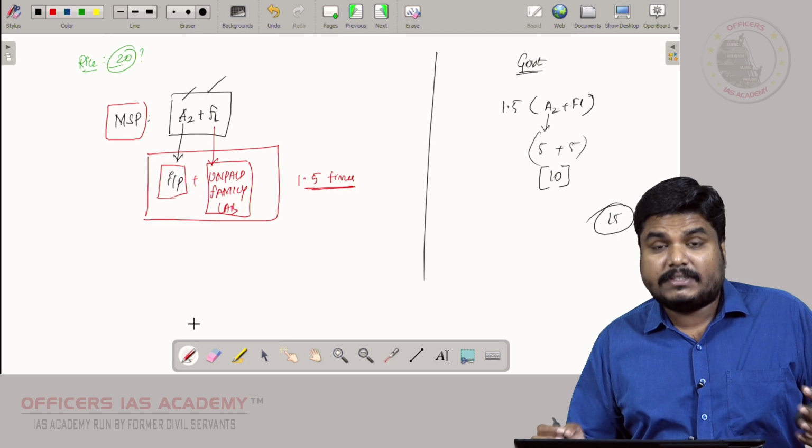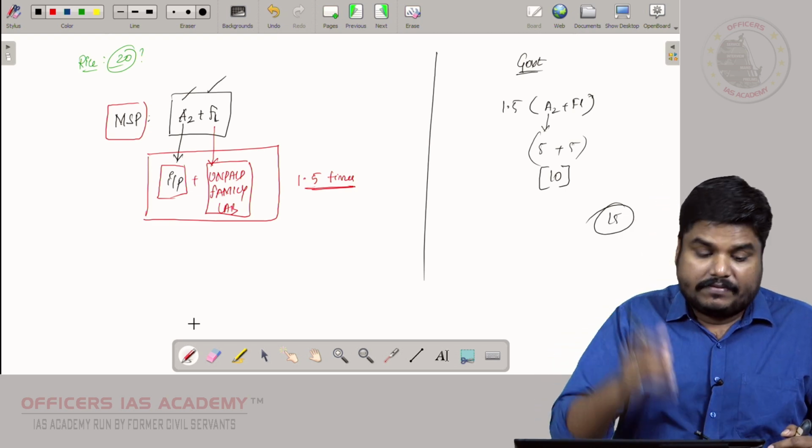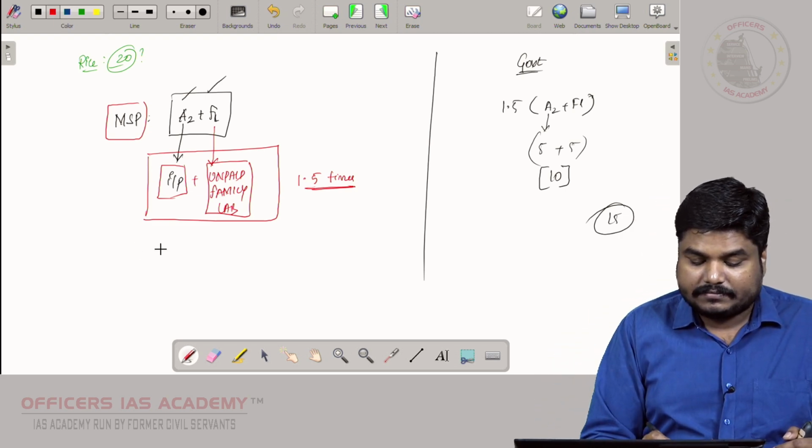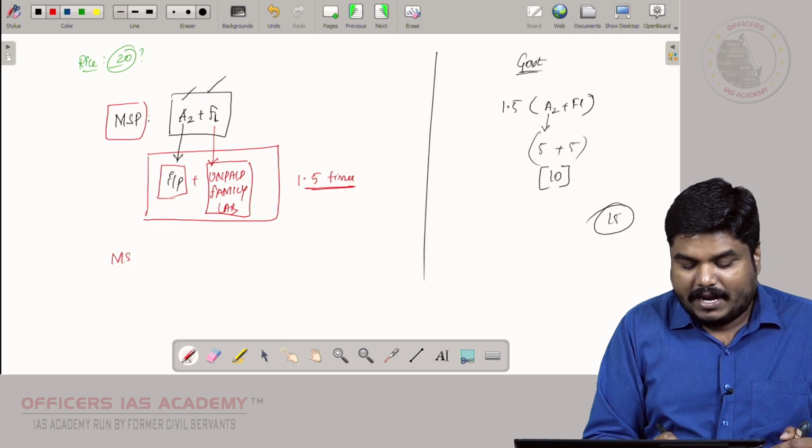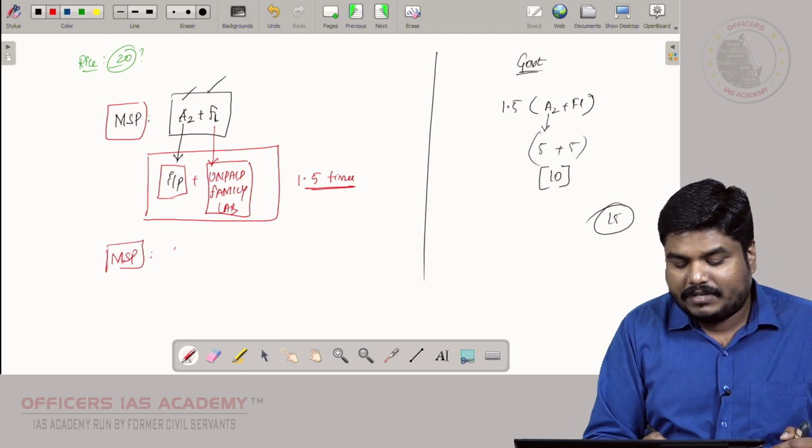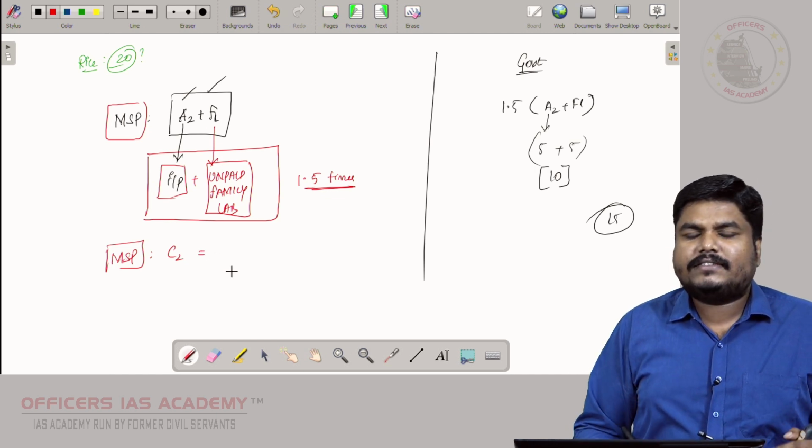But are the farmers happy with this formula? No. Farmers are demanding MSP based on something called C2. So what is C2?